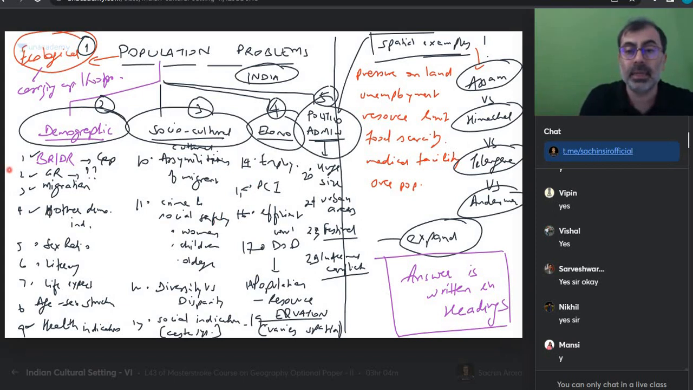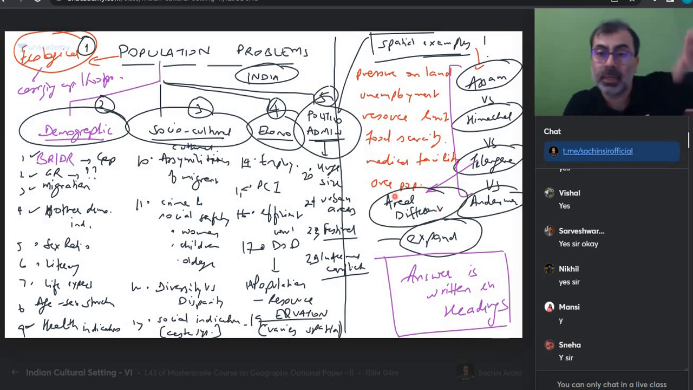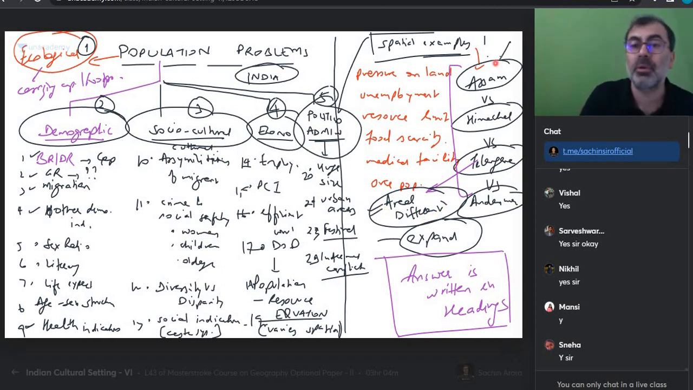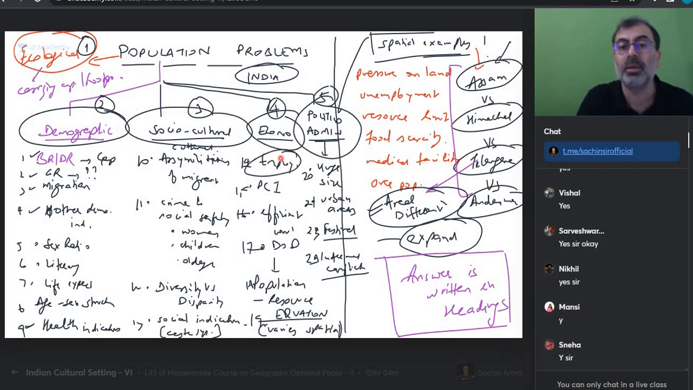And these people who are writing the real exam, who have the maturity, will also use a term over here, areal differentiation. They will write that India's population problem can be looked at under these headings. However, these problems are not uniform across India. These problems display a lot of areal differentiation. Say, for example, the problem of Assam. The problem of Assam is more on lack of employment. Yes, cultural, there are many things there. Yes or no?